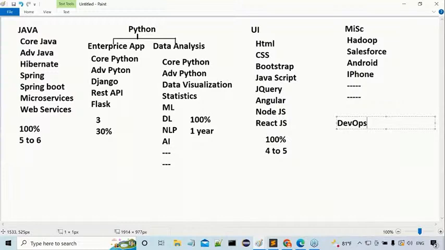If you want to include DevOps and AWS and all these things, where do I have to include that? You can observe this clearly: at the non-development side only, I have to include. But intentionally, I have not included that here. At the non-development side only, we have to include. Why? Because it is nowhere related with the development part. Why, sir, is it nowhere related with the development part?